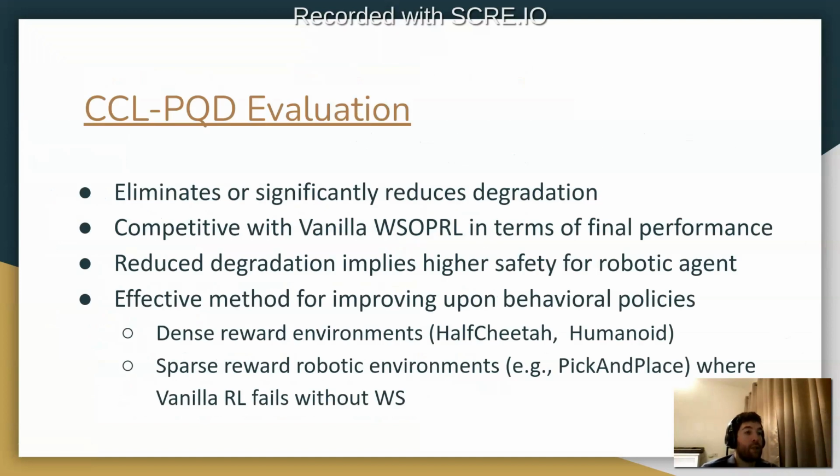We look at the results of CCL-PQD, and we show that it eliminates or significantly reduces the degradation. It's competitive with vanilla warm start off-policy reinforcement learning in terms of final performance. The reduced degradation implies a higher safety guarantee for the robotic agent. It's an effective method for improving upon behavioral policies in dense reward environments, such as HalfCheetah and Humanoid, as well as sparse reward robotic environments, for example pick and place, where vanilla RL fails if we don't use warm start reinforcement learning.